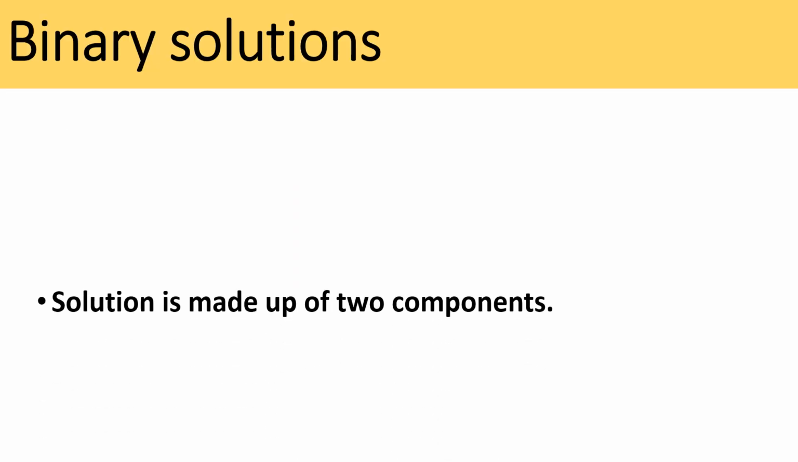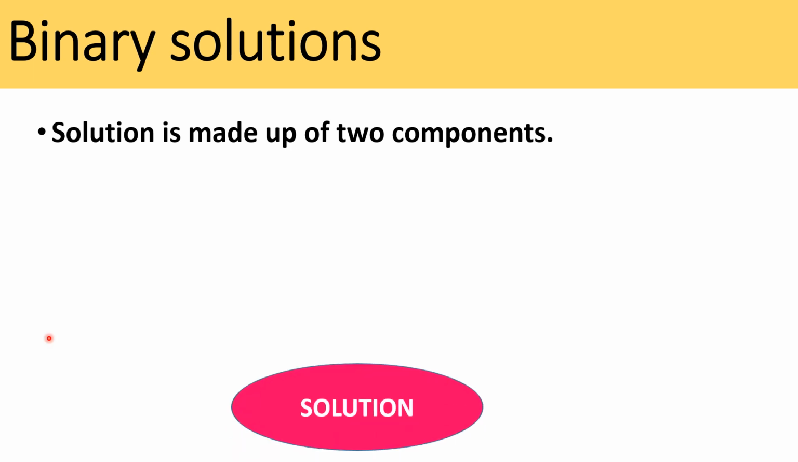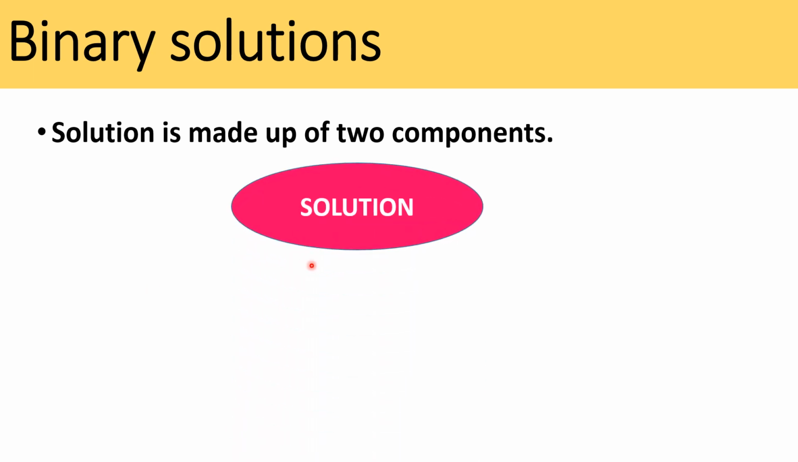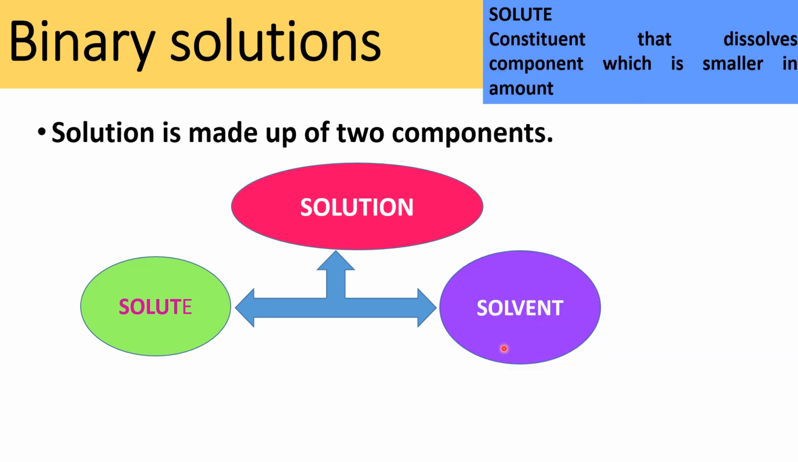Binary solutions. If a solution is made up of two components, that solution is known as a binary solution. We know a solution has two parts, the first one is solute and the other one is solvent. What is a solute? A solute is the constituent that dissolves, the component which is smaller in amount.